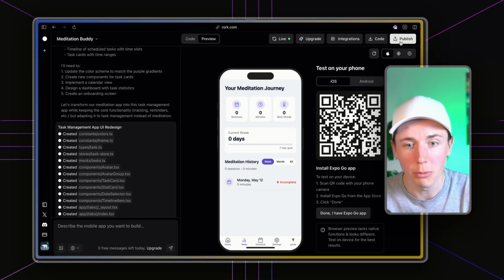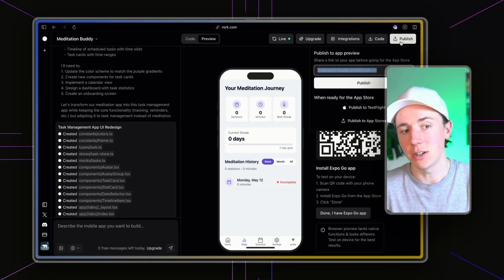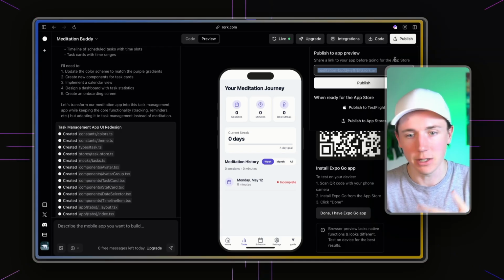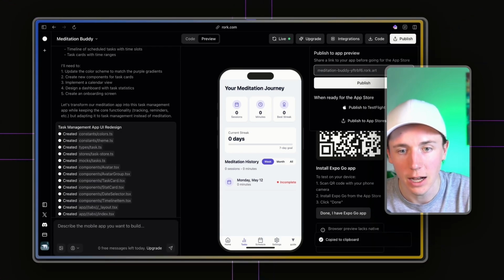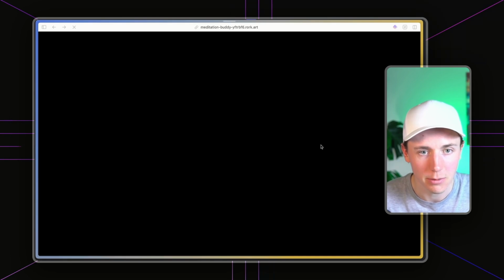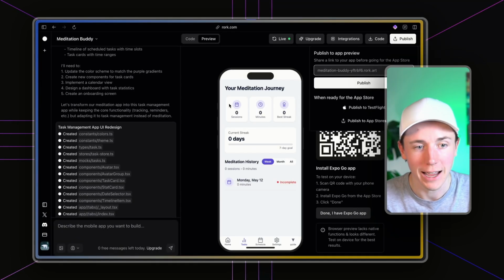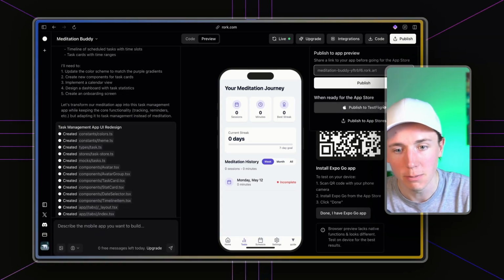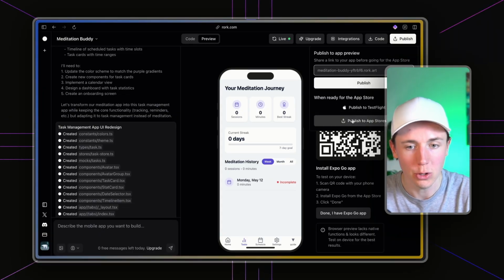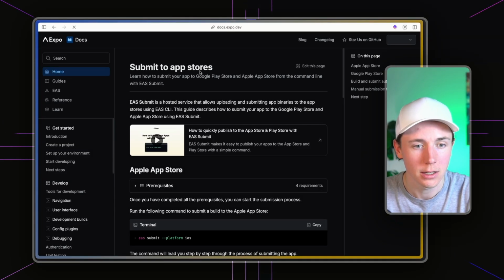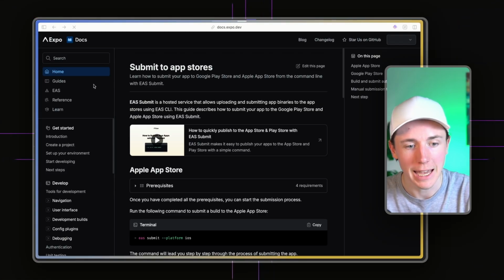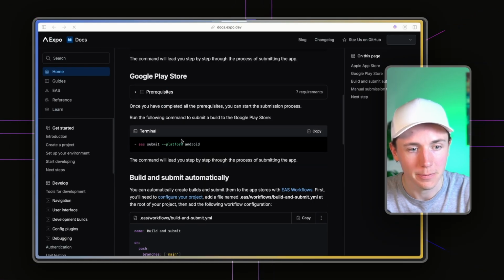And so with that being said, the last thing I want to show you is that you can literally publish this to the App Store. It's literally never been easier to create a mobile app and to test it out and to publish it. If I go to this website, it's probably just going to be an emulator environment to test it out. I can also go, boom. You can send this to people. You can have them test it out on their phones. You can publish it to TestFlight on the App Store, or you can literally go in here and submit the app to the App Store in a matter of minutes, right?